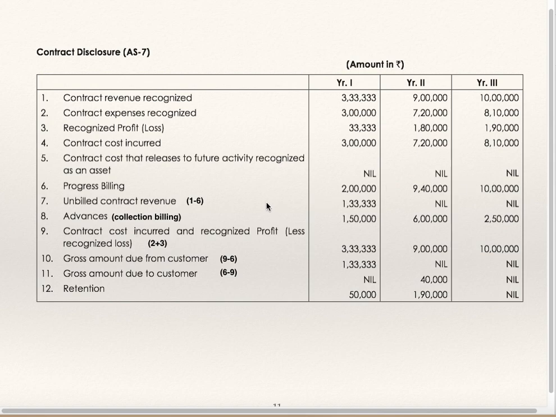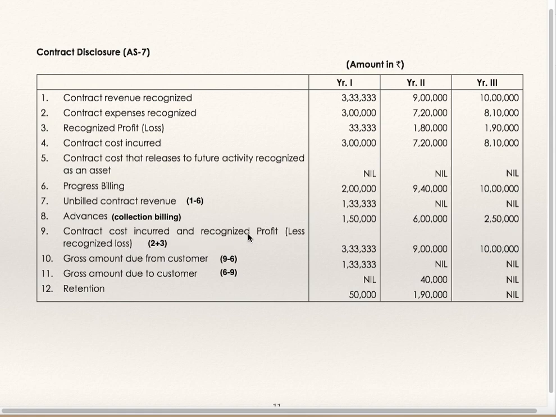Unbilled contract revenue: revenue minus billing. Revenue recognized is 3,33,333, but the bill amount is only 2 lakh. So unbilled revenue is 1,33,333. In the second year, 9 lakh is revenue recognized, but the bill is 9,40,000. So unbilled is nil. In the third year, 10 lakhs is revenue recognized, billing is 10 lakhs. So unbilled contract revenue is nil. Advances, which is given in the question, collection of billing: 1,50,000, 6 lakhs and 2,50,000.